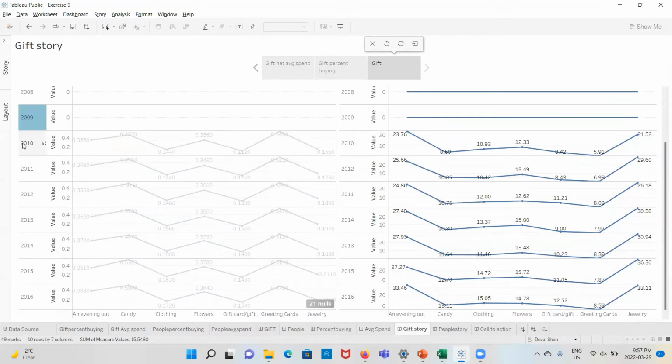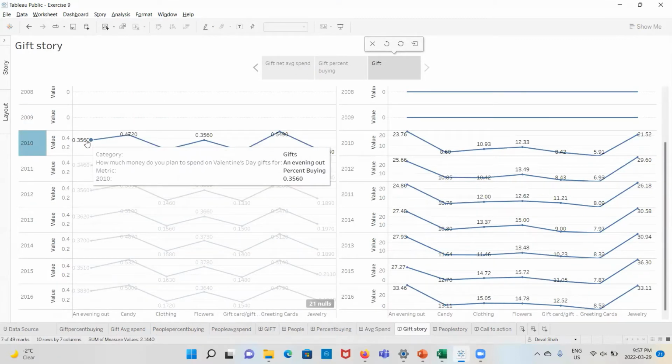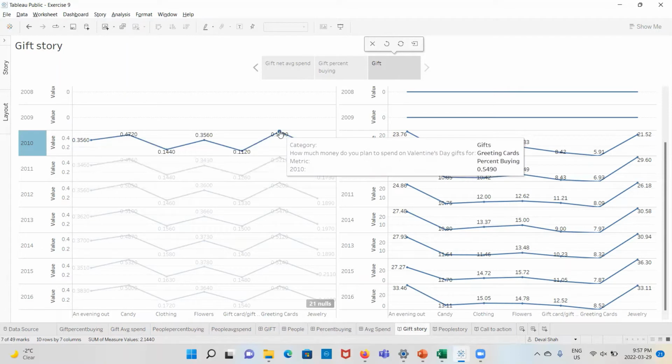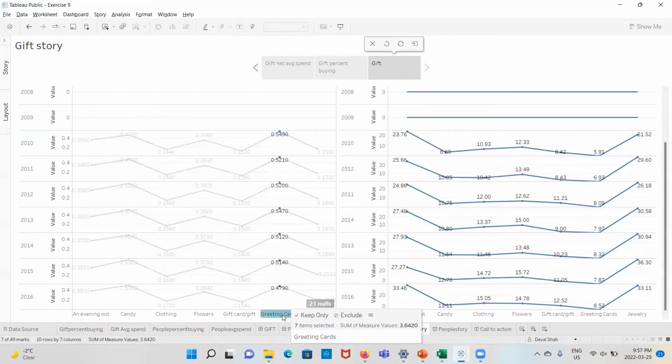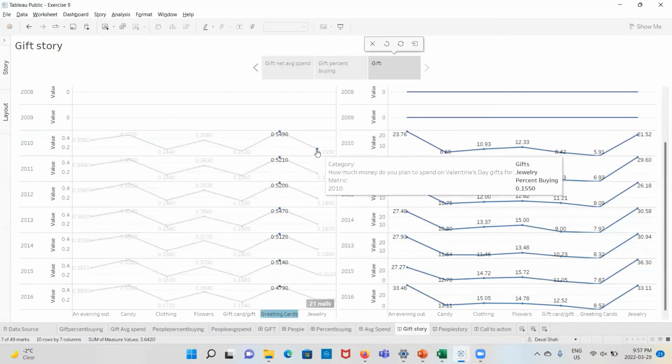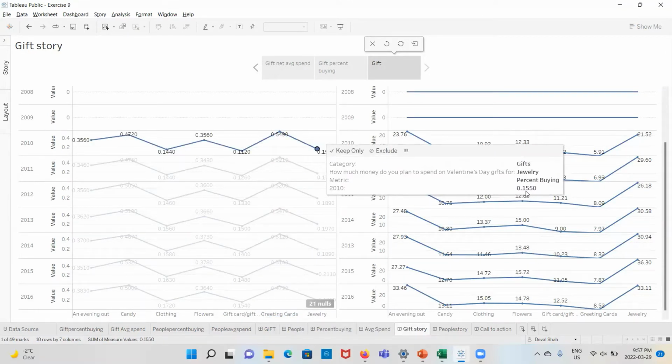Then in 2010, we can see that 35% of the people are buying gifts. It increased to around 54.90 for greeting cards. And when it comes to jewelry, people are buying around 15.50.